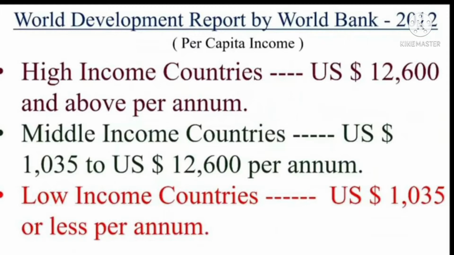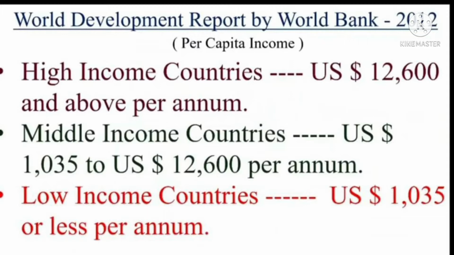So this criterion is used in the World Development Report brought out by the World Bank to classify countries. Countries with per capita income of US dollars 12,600 and above per annum in 2012 are called high income countries or rich countries. Those with per capita income of US dollars 1035 or less per annum in 2012 are called low income countries.